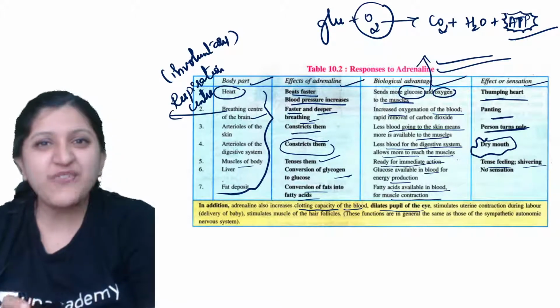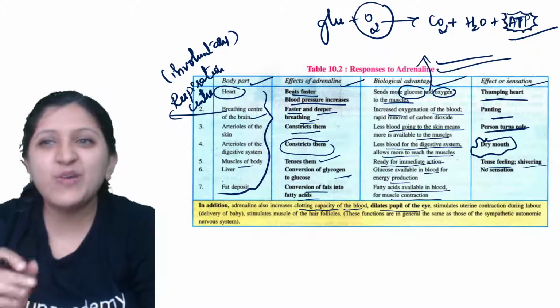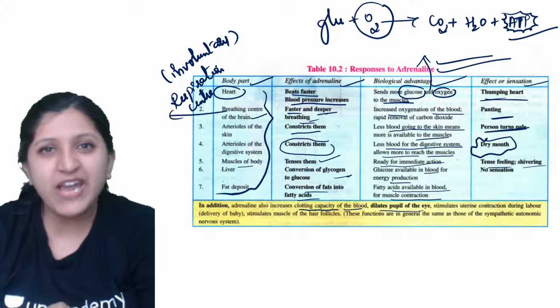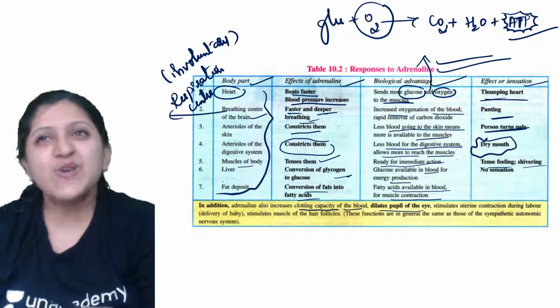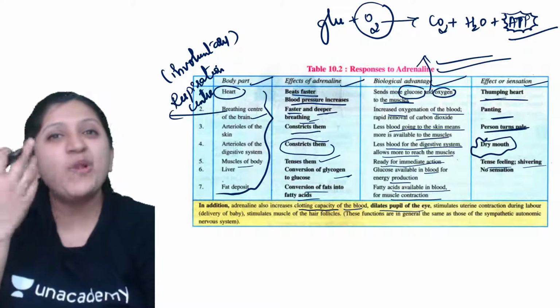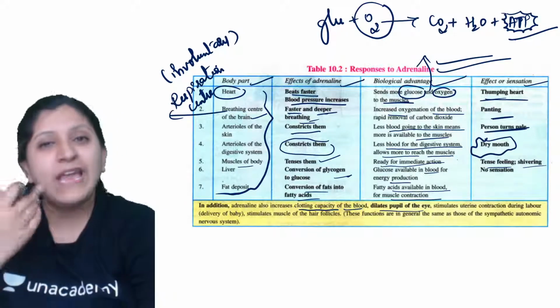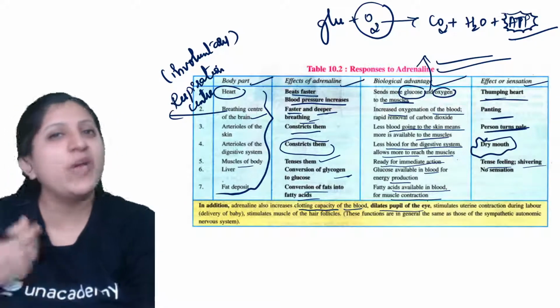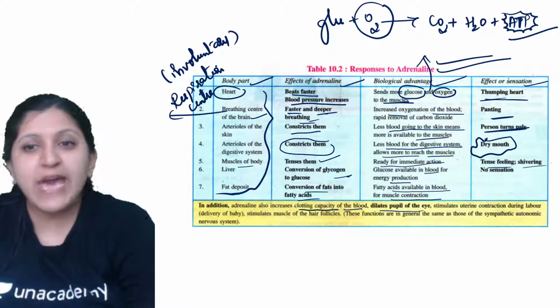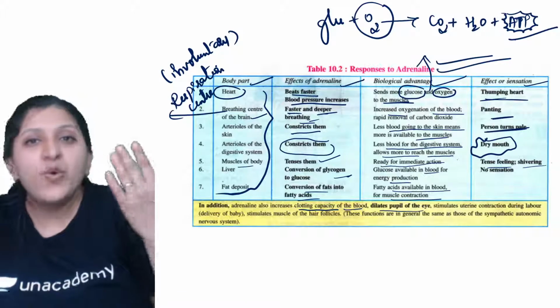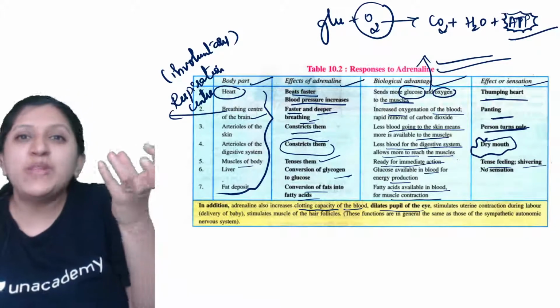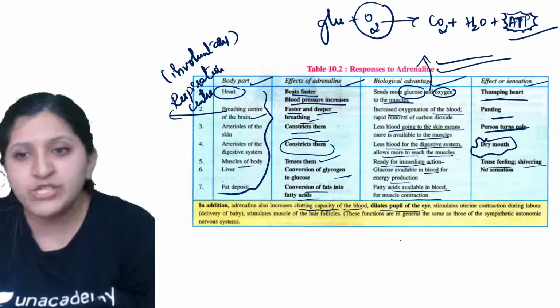Only if you see clearly can you run or fight with others. So more light has to pass through, and dilation of the pupil will allow more light to enter your eye so that you can clearly see an object.